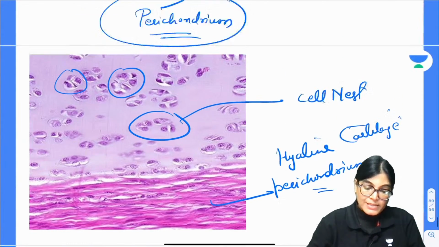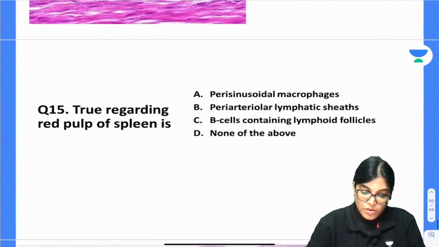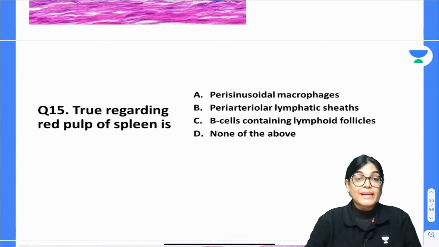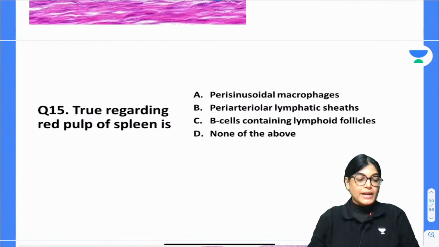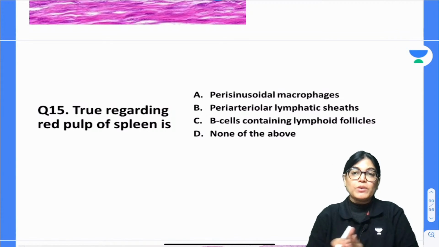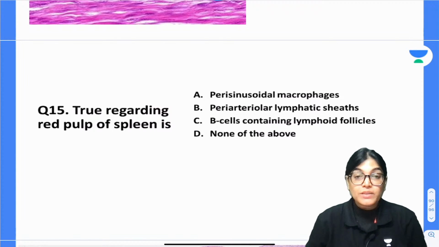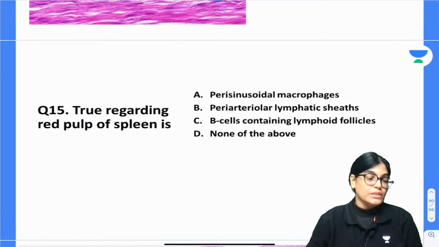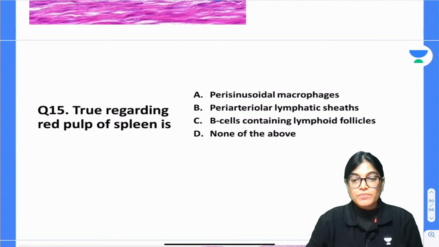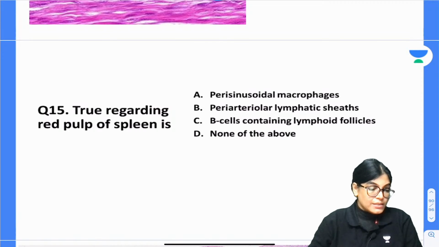So can we move on to the next MCQ? The next MCQ is question number 15. True statement regarding red pulp of the spleen. Which of the following statements is true regarding red pulp of the spleen? Perisinusoidal macrophages, periarterial lymphatic sheath, B cells containing lymphoid follicles, or none of the above. Four options are there. Mark the correct answer. Your time starts now.